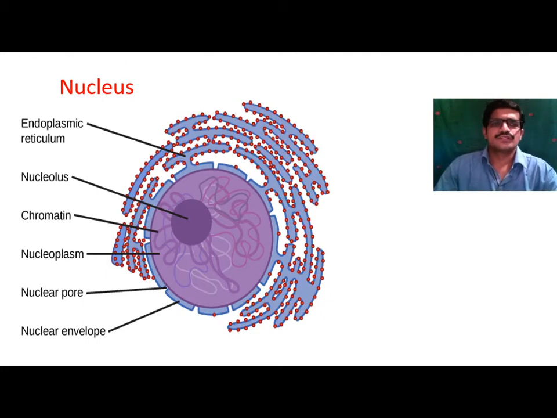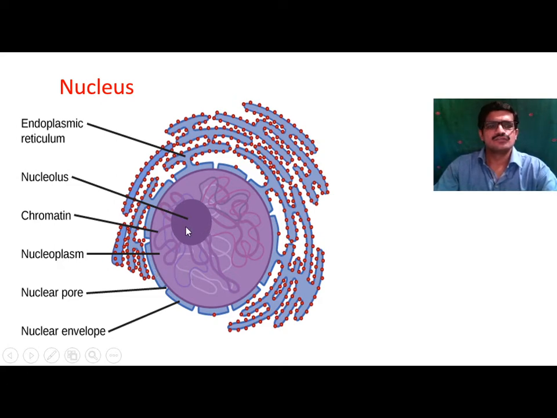If you observe the structure of nucleus, you will find that it is spherical or oval in shape. This nucleus is covered with the nuclear envelope, the membrane of the nucleus, and there is presence of nuclear pores in between. Then this nucleus consists of nucleoplasm.